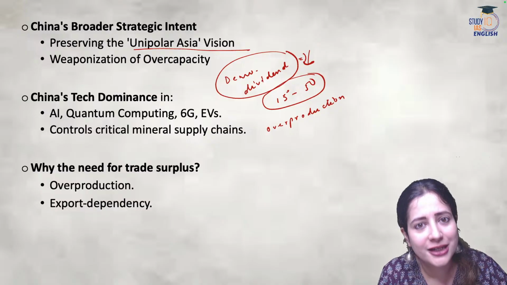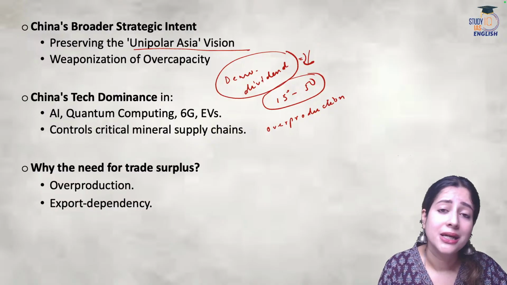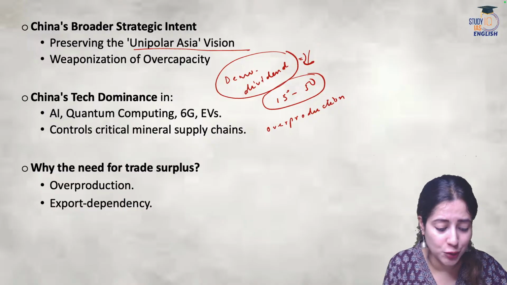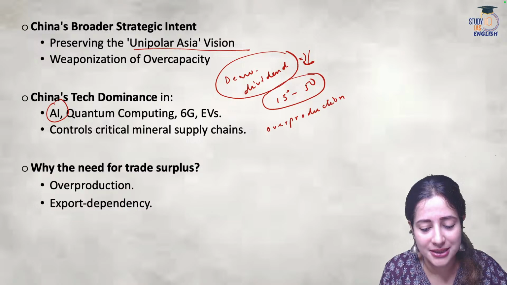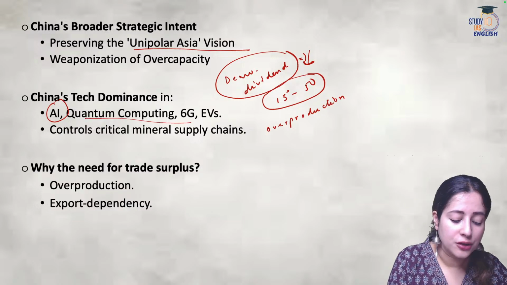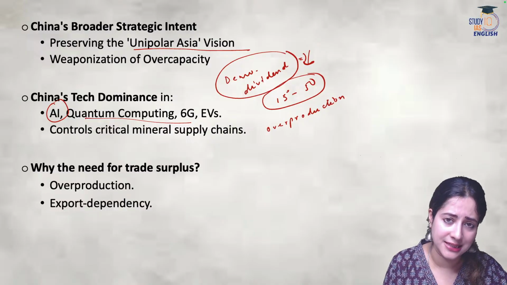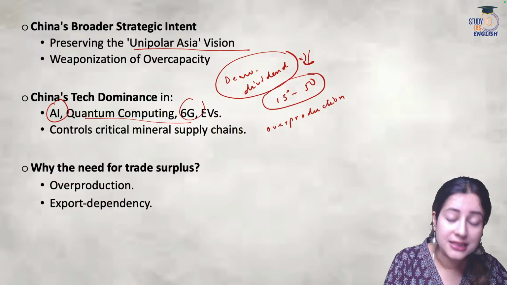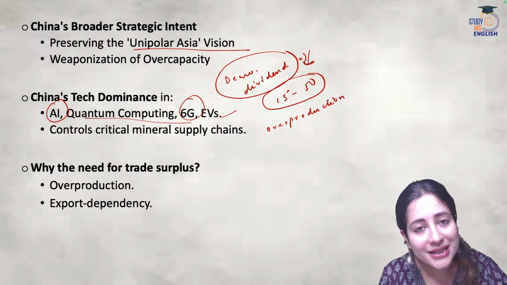We know today China leads the world not only in REM, rare earth metals, and pharmaceutical supplies, but also across sectors like AI, artificial intelligence, then quantum computing, which has major application in science and technology, 6G development, as well as the electric vehicle segment.